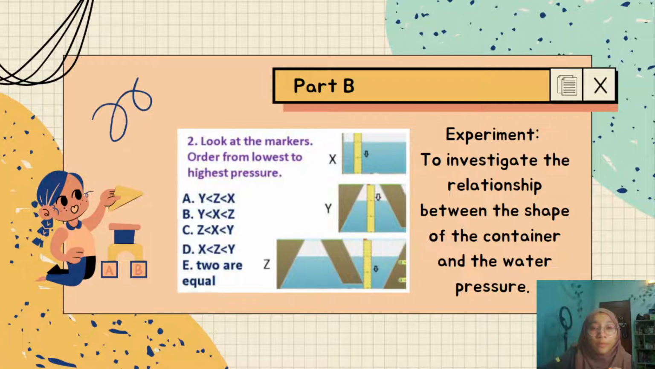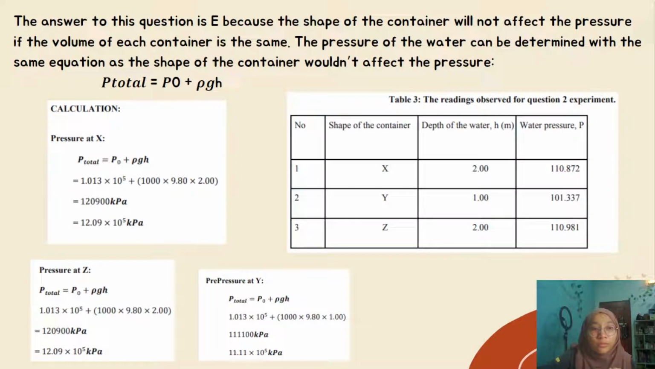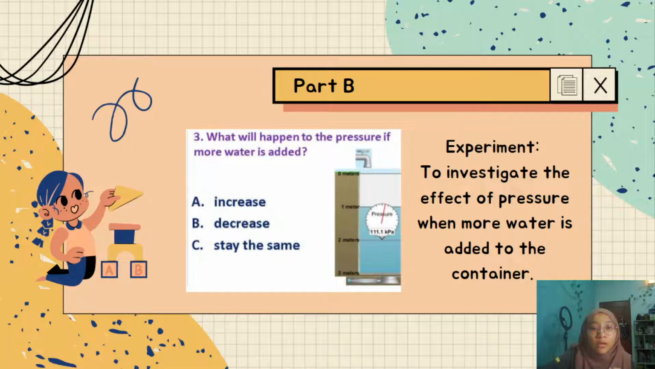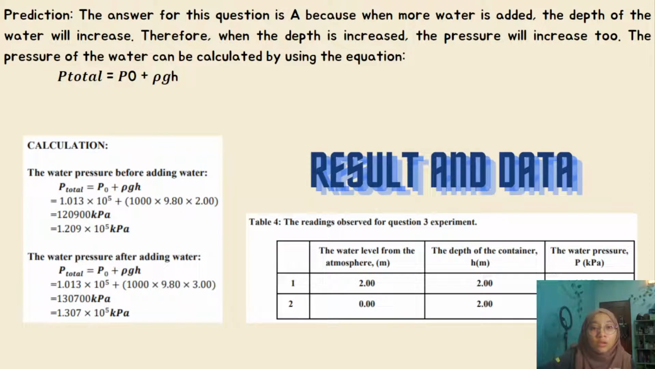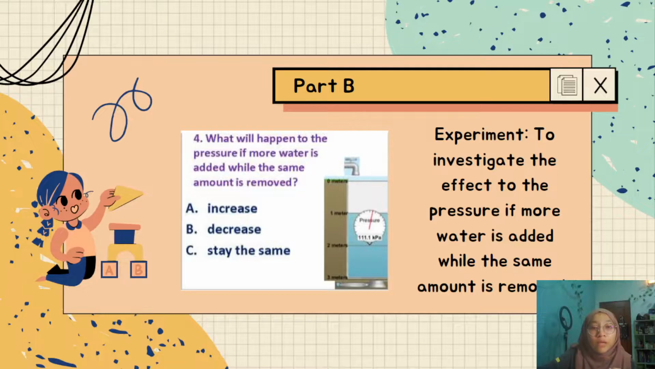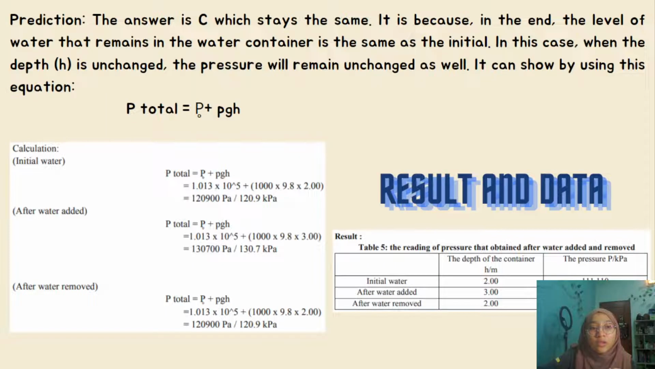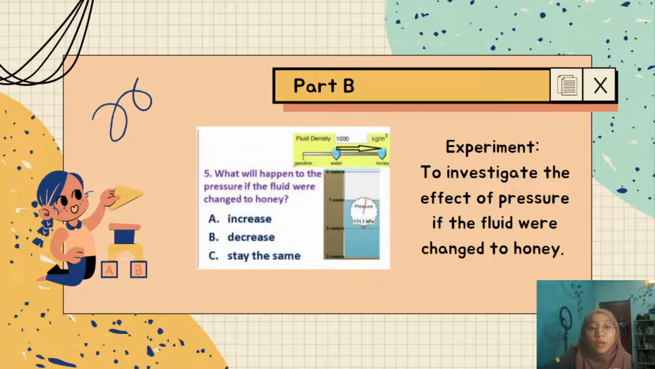And then part B, question 2, we come up with the experiment to investigate shapes of container and the water pressure, the calculation. Okay, third, what will happen to the pressure if more water is added to the container? So here is the calculation. We propose them. And then, what will happen to the pressure if more water is added while the same amount is removed, to investigate the effect on pressure? So is the calculation.